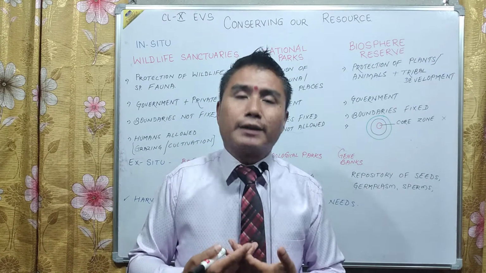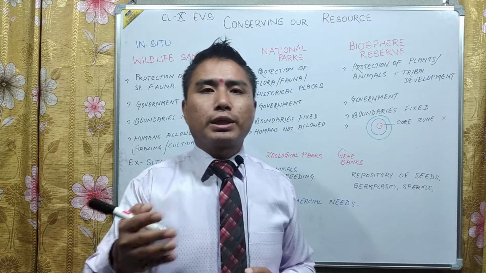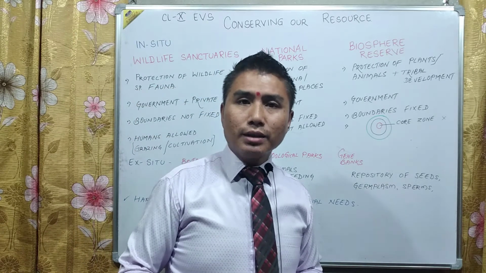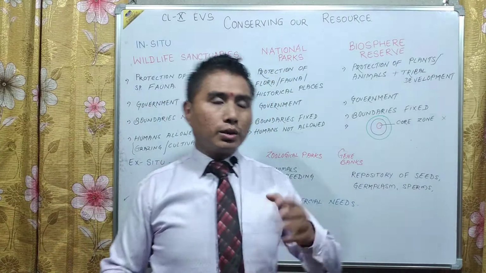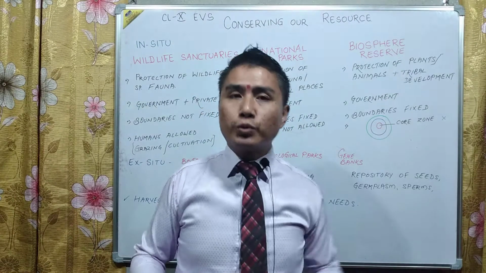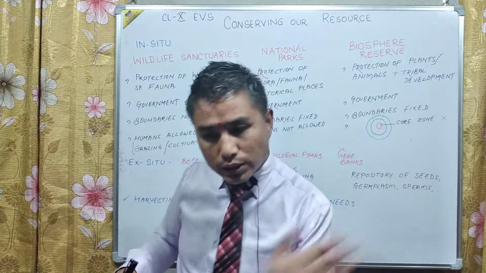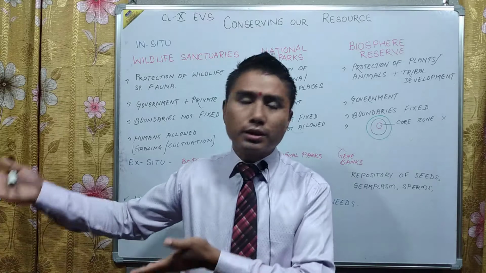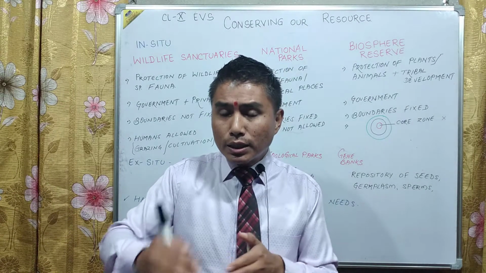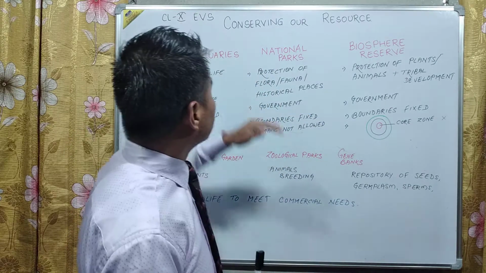We all are using that, but over-exploitation is taking place. We are overusing it more than what is needed. For example, when you go to a restaurant and eat something, we leave food. Half-eaten food is left on the plate, and where does it go? It goes in the dustbin. That is not judicious use of resources. We are exploiting the resource. That is why resources should be conserved.